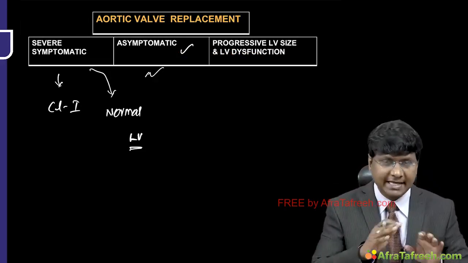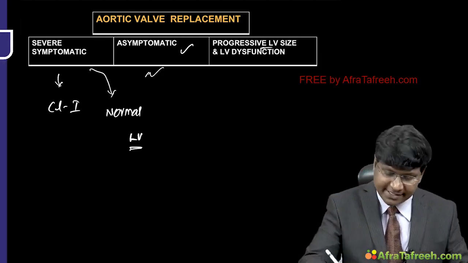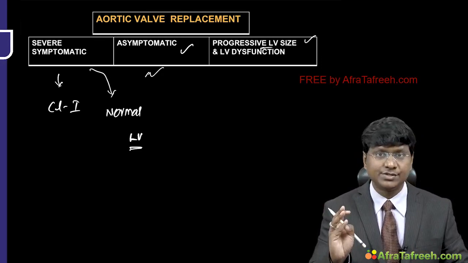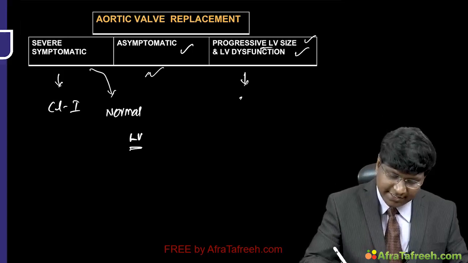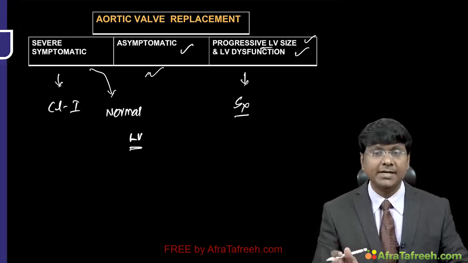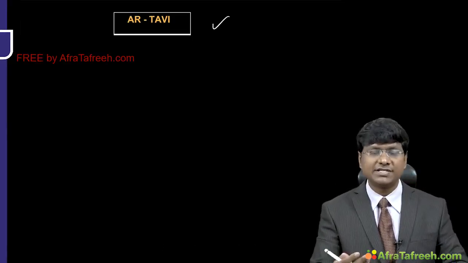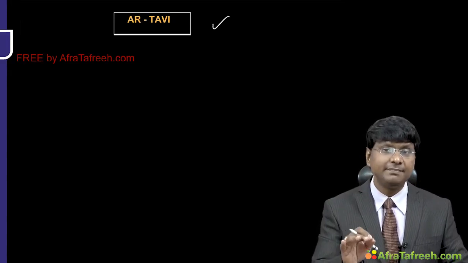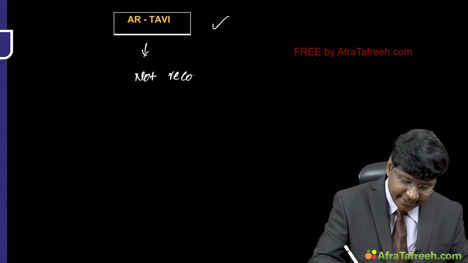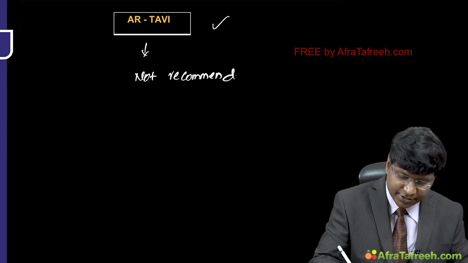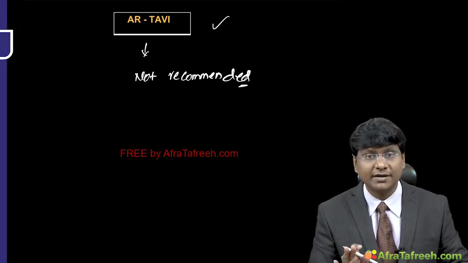Now, take the other scenario. You are doing the follow-up every 6 to 12 months, and there is a progressive increase in the LV size and progressive LV systolic dysfunction. Then these patients also have to undergo surgery. And what about the role of TAVI in case of aortic regurgitation? What is TAVI? That is transcatheter aortic valve implantation. Remember, TAVI is not recommended in case of aortic regurgitation. It is recommended in case of aortic stenosis, but not for aortic regurgitation.